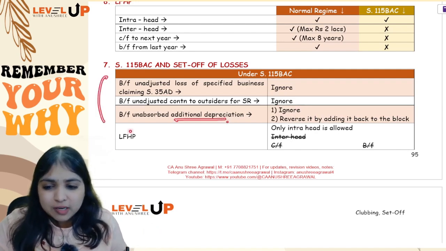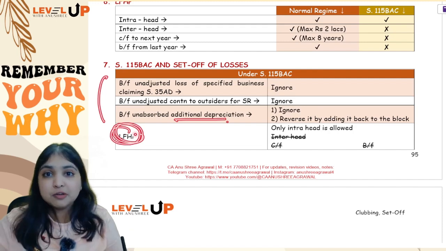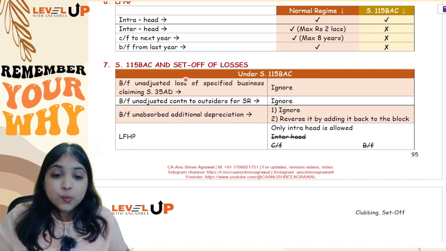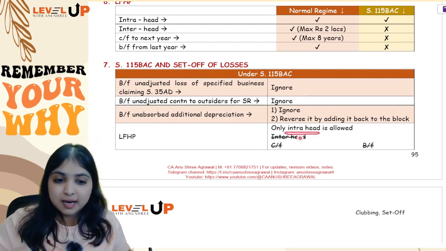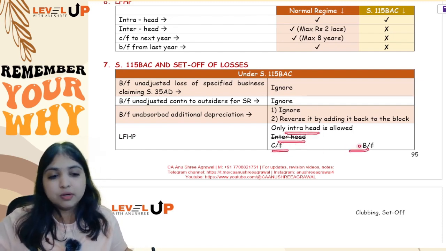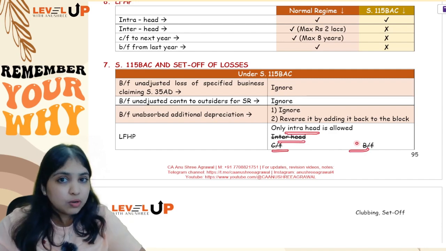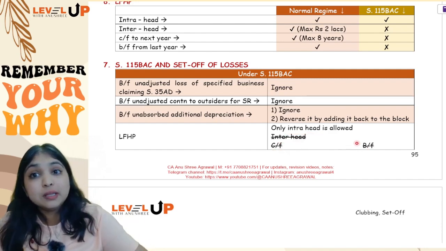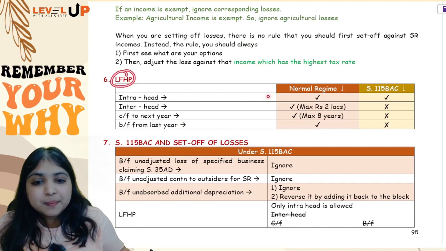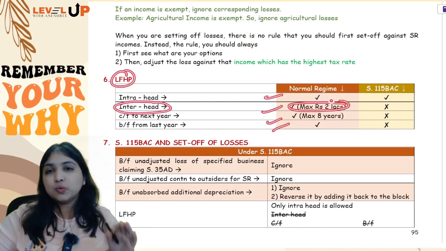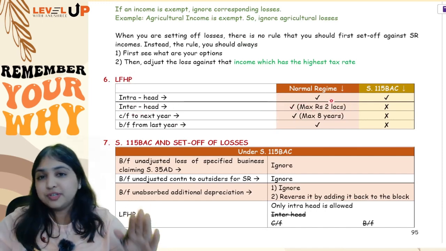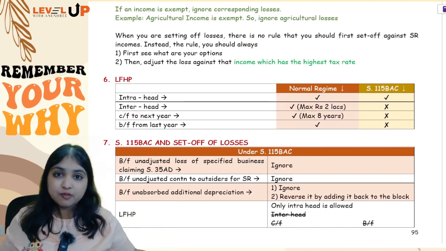Okay, so over here the most important point is loss from house property: if your assessee is following 115BAC, loss from house property you can do only intra-head, no inter-head, no carry forward, no brought forward. And if the assessee is following the normal regime, loss from house property you can do everything, but inter-head you can do maximum 2 lakh rupees only. Okay, so this was the discussion with respect to set off and carry forward of losses,